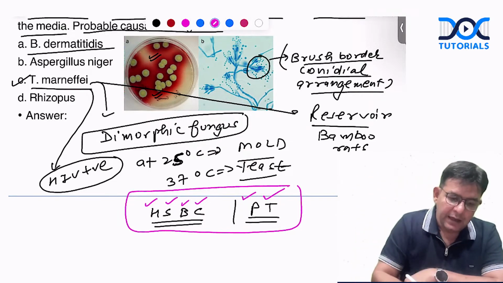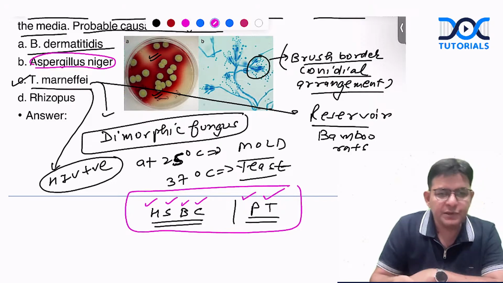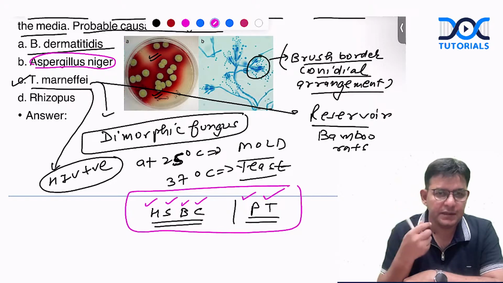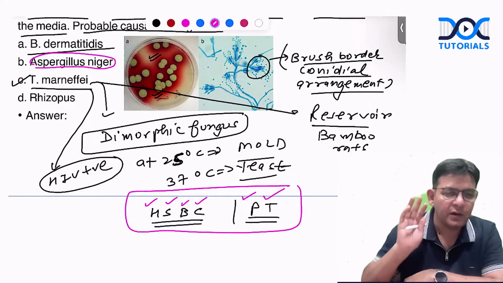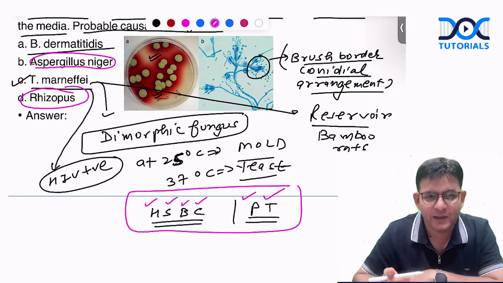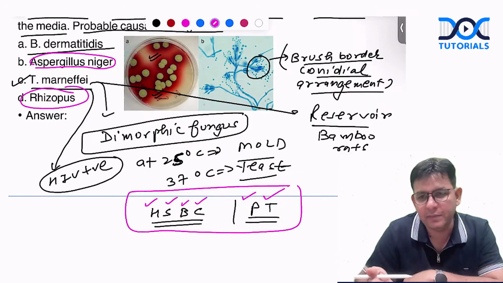Aspergillus niger produces a blackish crust in otomycosis when somebody cleans the ear, and it produces black colored colonies also. Rhizopus is salt and pepper like on the SDA. I told you, rice you eat with salt and pepper.